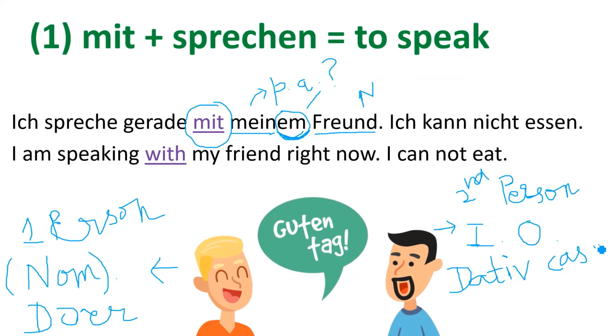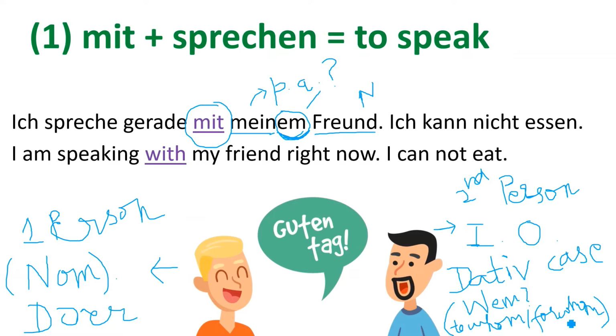You have to remember that in the dative case you always ask the question wem, which means to whom or for whom. To whom the action has been done, or for whom something is done. That person will always be in the dative case. In this sentence you will not find any accusative case.